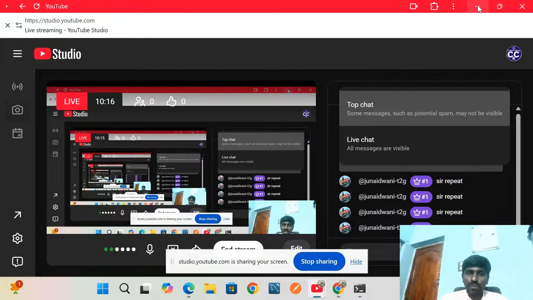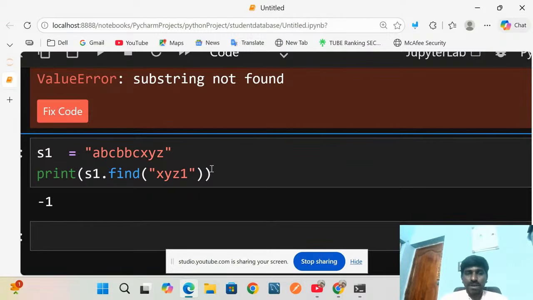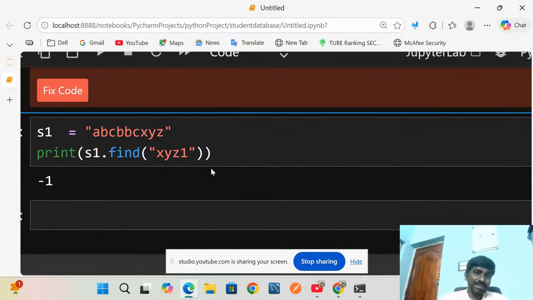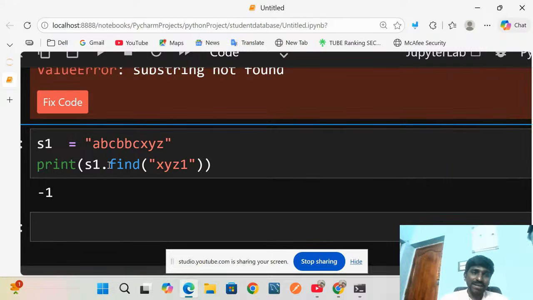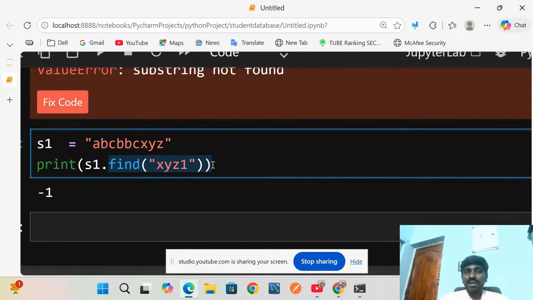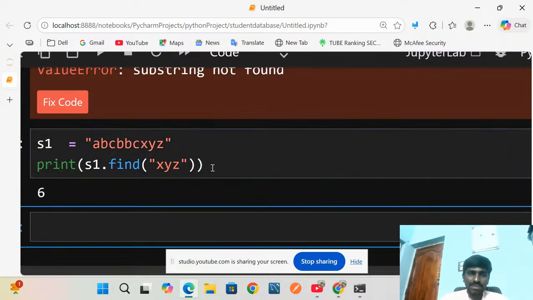Now we will check with the find method. Find is a method which finds where the substring starts in the original string. Suppose I give find and xyz, just run this one.